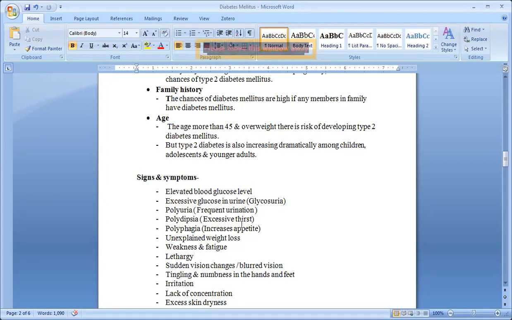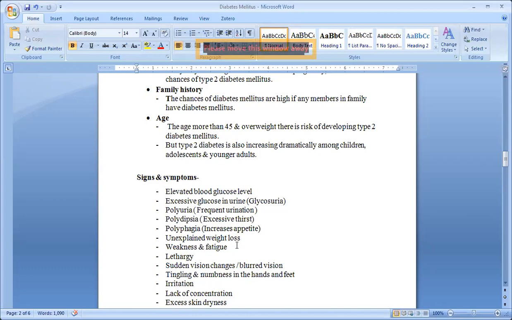Polydipsia is excessive thirst. In this, the individual will drink more and more water, and again, frequent urination. Polyphagia: the people will be more hungry, it increases the appetite. Polyphagia means increased hunger or increased appetite. Appetite, that is the hunger.